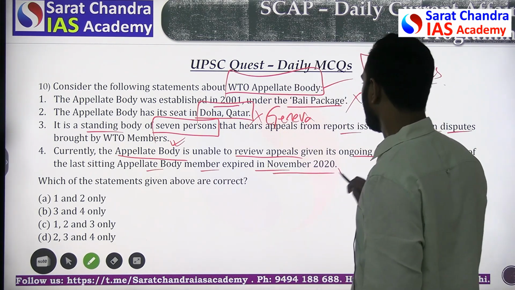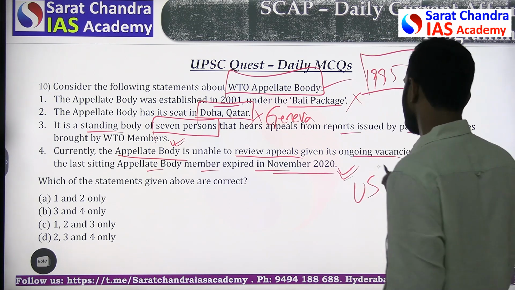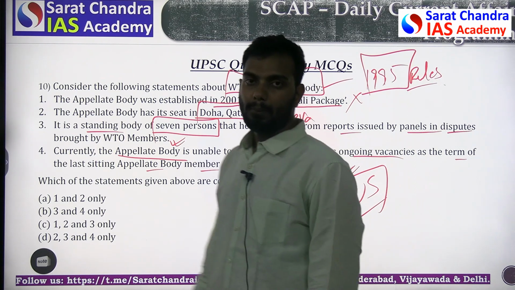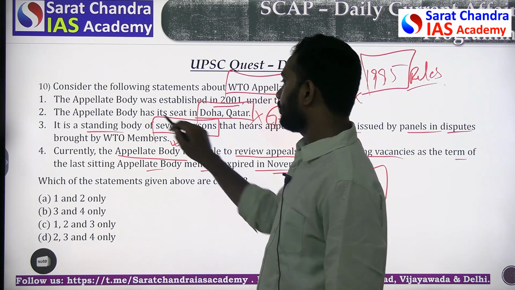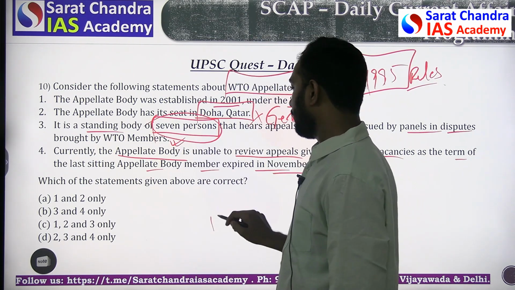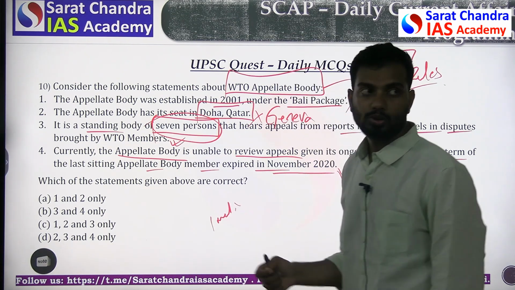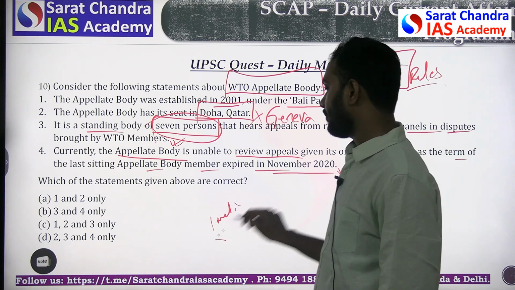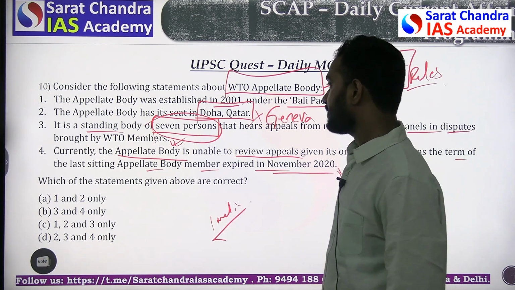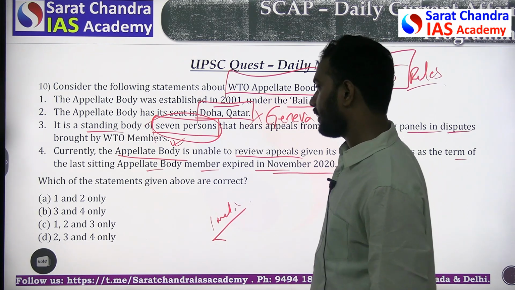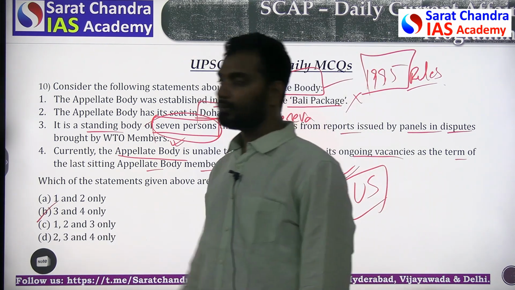Again, this statement is correct because the US is refusing to fill the vacancy. There are 7 members, and even if 1 member is vacant, it cannot function. So here we have a vacancy due to the US non-fulfillment. So this is correct. So statements 3 and 4 are correct. This is the answer.